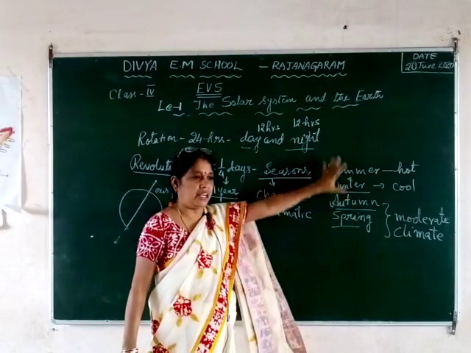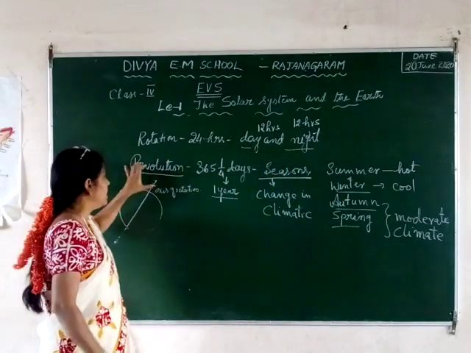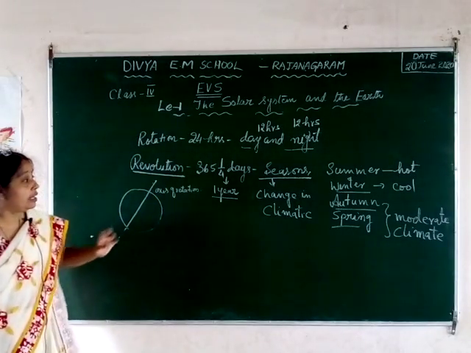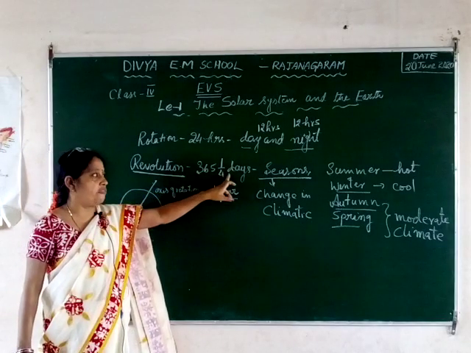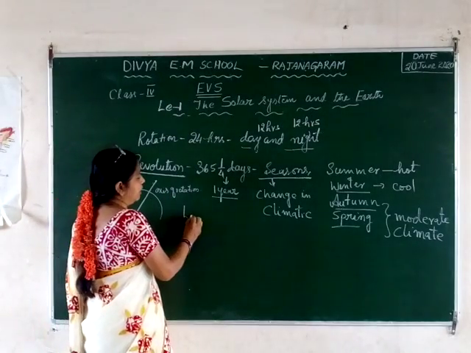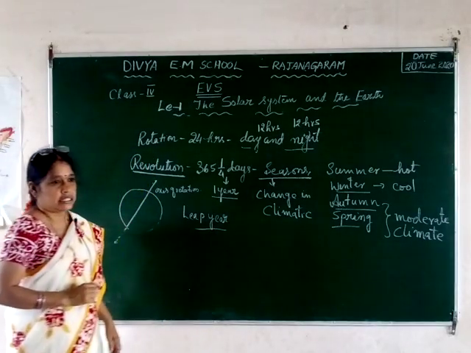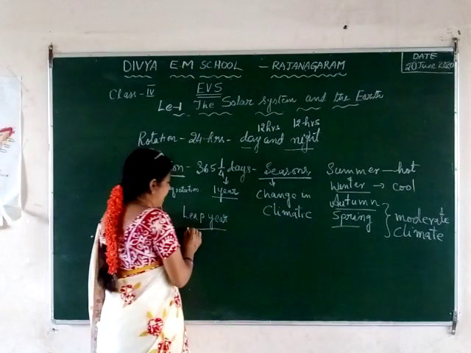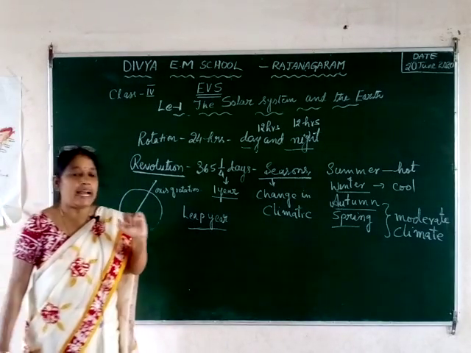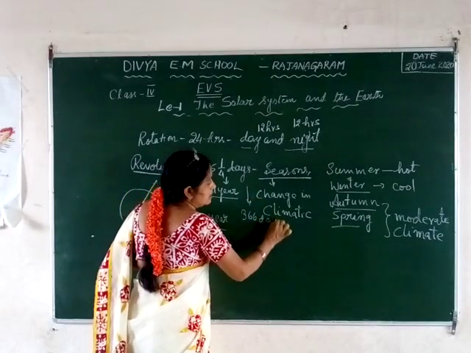These changes in the climatic conditions are what we call seasons, and they happen because of this revolution, that is, the movement of the earth around the sun, which takes 365 1/4 days. And here there is a small concept. You know the meaning of a leap year. Every 4 years, the February month has 29 days and we call that year a leap year. The year becomes 366 days.